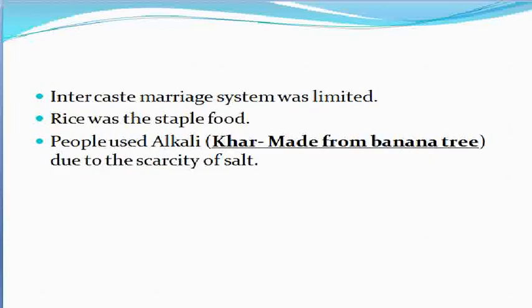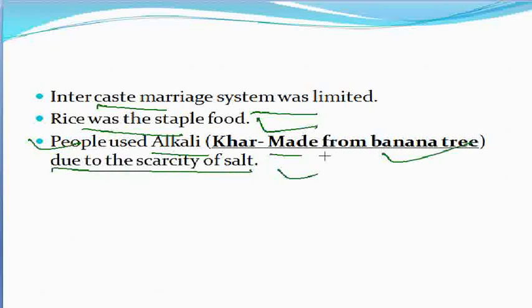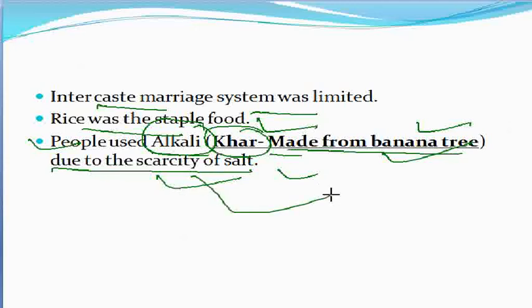Moving on to the next point, intercaste marriage was limited. Rice was a staple food, and people used alkali, that is khar, made from the banana tree due to the scarcity of salt. This khar made from the banana tree was prevalently used during the ancient period of Assam because of the scarcity of salt. So these points may be remembered.